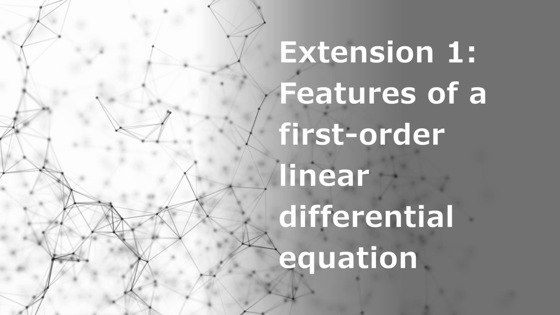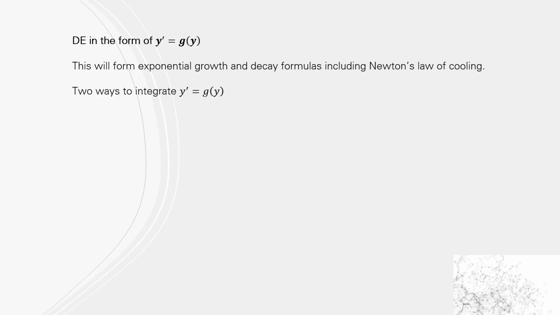Differential equation. So with these ones, we're going to look at differential equations that are in the form of y dash equals g of y. Now, from our last video, we looked at it by dividing by the g of y, so that we got the independent variables on one side and the dependent variables on the other. And we're going to do the same.